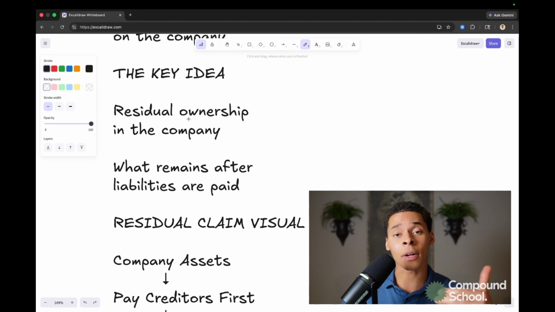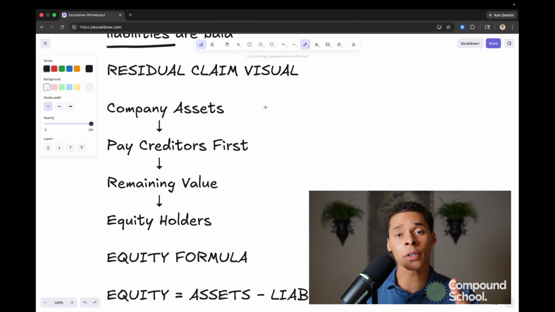So, the main idea that I want to communicate to you today is the fact that equity is going to represent the residual ownership or residual interest in the company. And just to underline this word, because I'm going to double click on this real quick, when I say residual, I mean what's left over. Okay, so equity is what's going to remain after all liabilities are paid. So, in the event of any bankruptcy or forced liquidation, all liability holders are going to be paid first, and then equity holders are going to receive what's left over, or the residual.